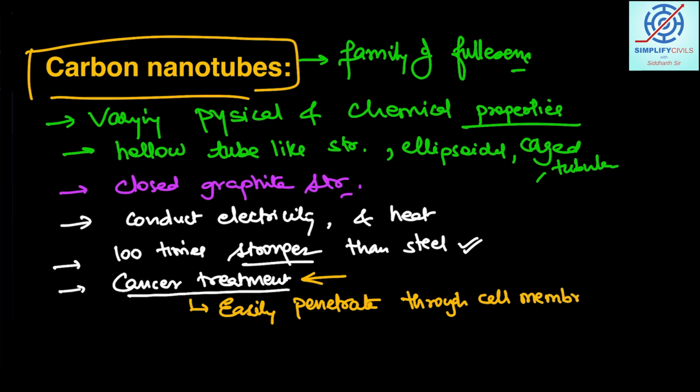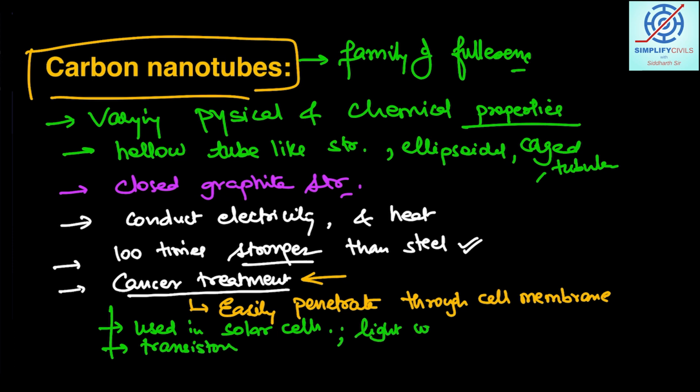So if there are any cancer cells, we can deliver the drugs, and targeted delivery can be done at specific cancer cells, avoiding the degradation of the healthy cells, right? So students, these are the aspects. Apart from this, they can also be used in solar cells, in transistors, and in fact in making lightweight boards as well. All these things can be done using carbon nanotubes.